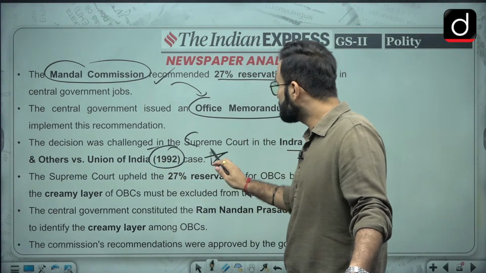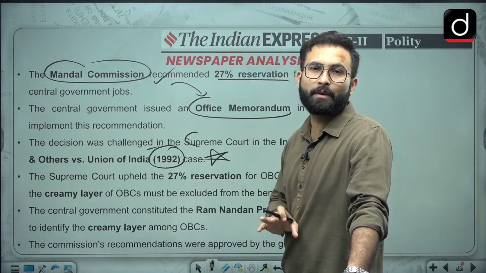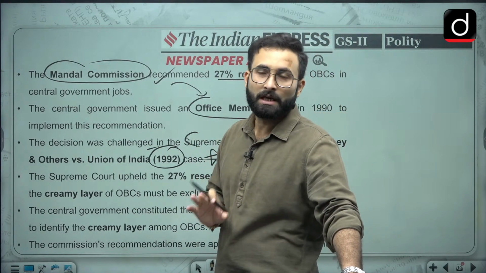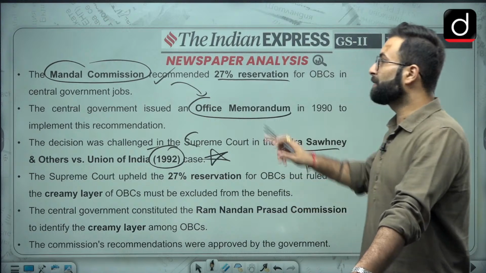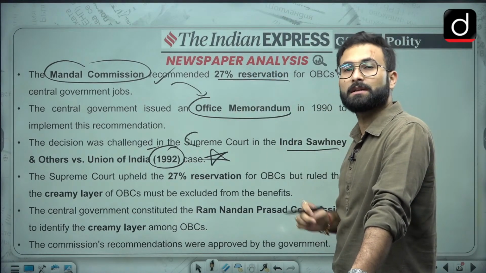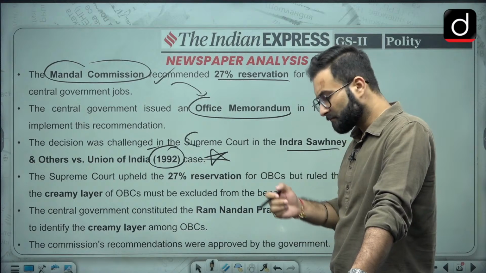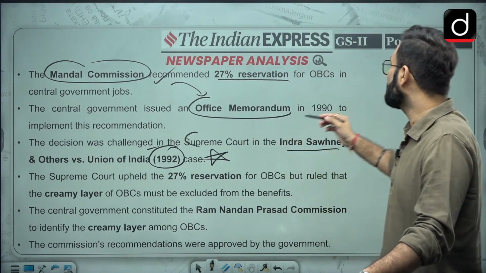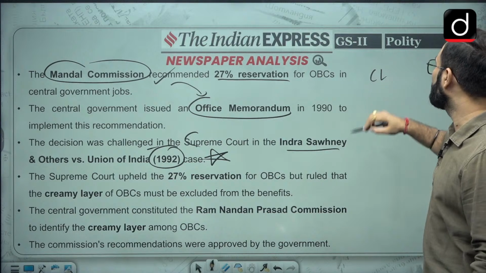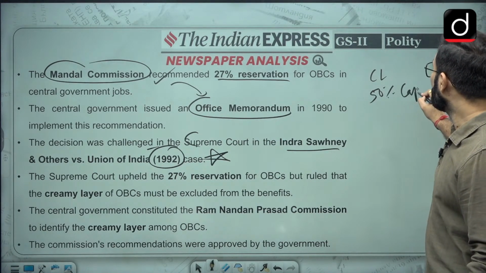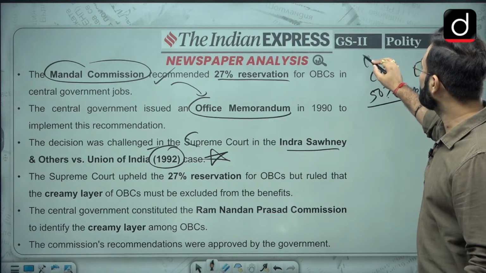Now this is the landmark case which you should remember, because it is the most important case in the history of reservation. In the Indra Sawhney case, the implementation of the Mandal Commission's recommendation was challenged in the court. In this judgment, the court came up with various things. The court said that there can be a concept of creamy layer. Second, the court said that there will be a cap of 50%. And they upheld the OBC reservation.